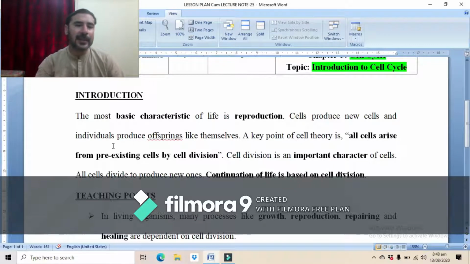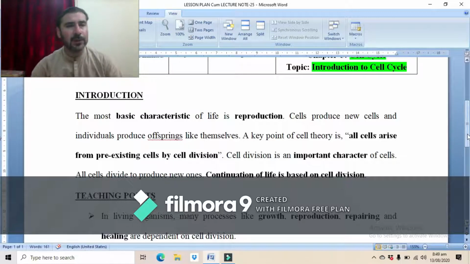So all cells arise from the pre-existing cells by cell division. Cell division is an important character of cells. All cells have this basic character to divide and to produce new cells. All cells divide to produce new ones. Continuation of life is based on cell division.